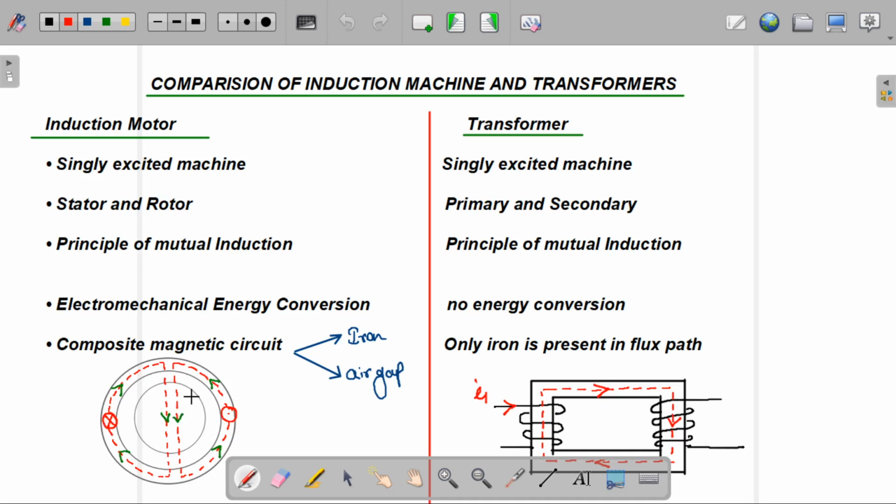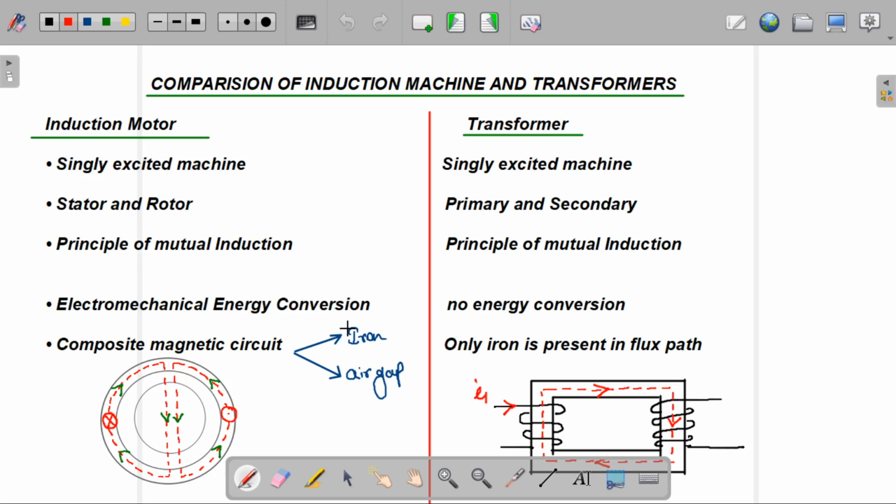In the induction motor, we can see that this dotted curve shows the magnetic lines of force or magnetic field, and this cross indicates the magnetic lines of force come into the machine, and the dot indicates the magnetic lines of force come out of the paper.